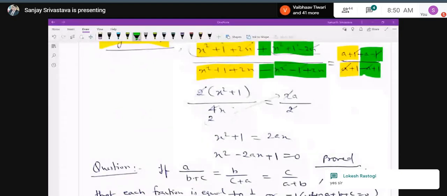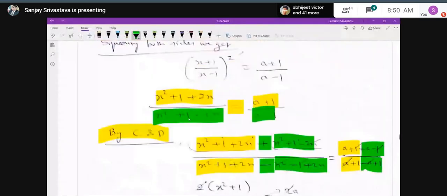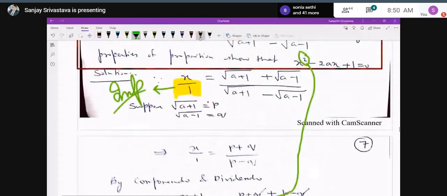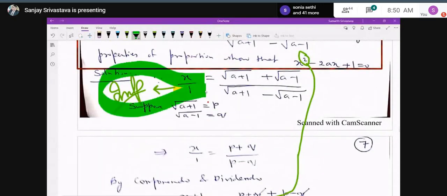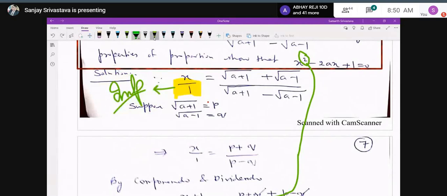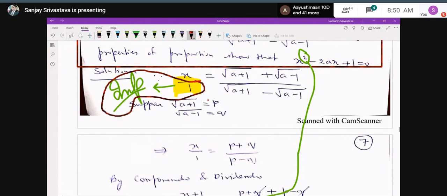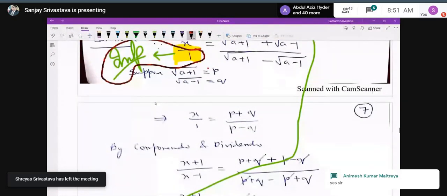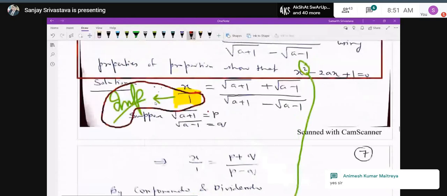Animesh is asking, sir, how can we think such an approach? Okay. So Animesh, in these type of questions, whenever the quantities are written like x is equal to something on the other side, that means you have to think that x can be written as what? x can be written as x upon 1, means it is a ratio. And on the other side, under root a plus 1 plus under root a minus 1 upon under root a plus 1 minus under root a minus 1. Beta, this is already a ratio. It is in the form of ratios. Means the two ratios are equal.